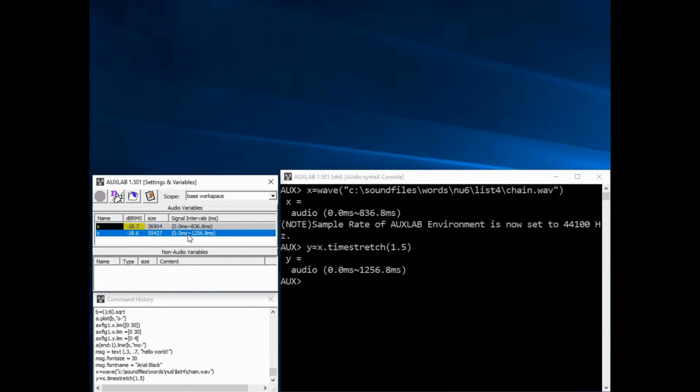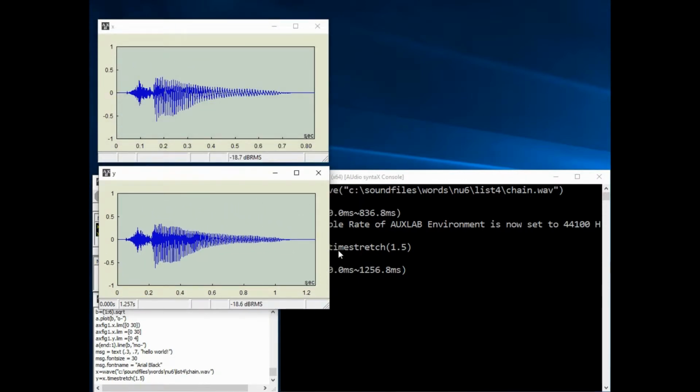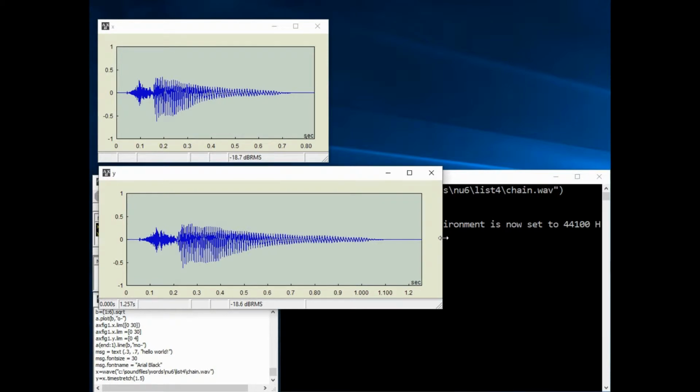Do you feel the difference? Let's open the waveform. They look the same and sound very similar because the pitch hasn't changed, but notice that they are in different time scale.